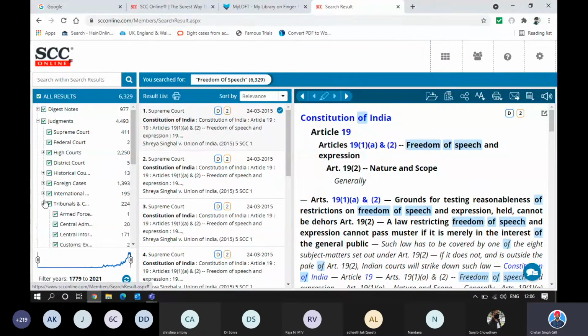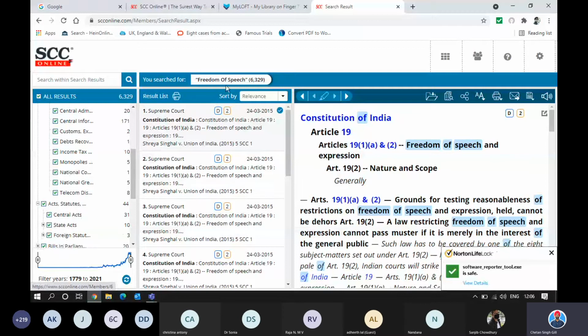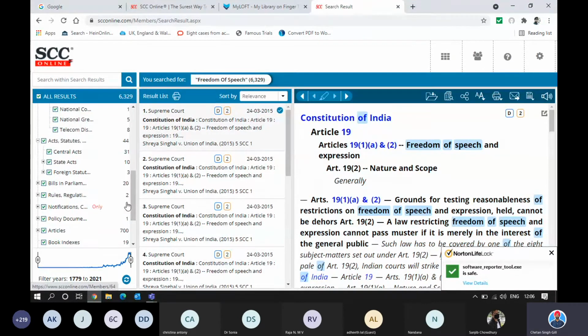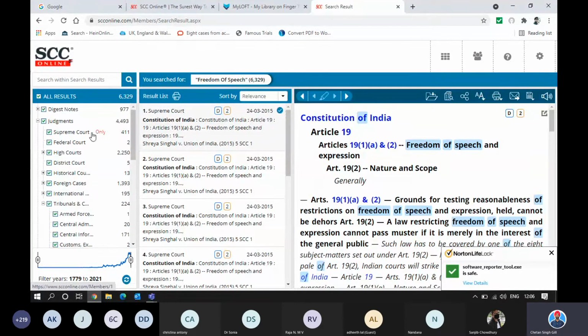Then tribunals, in case you want to see the Armed Forces Tribunal and others, you can have a look at them. Acts, in any act, central act or state act, where the freedom of speech has been discussed, that comes over here. Bills, rules, all that comes over. Now, the reason why I am showing you this is because I can choose what I want to see and from which area I want to see this information.